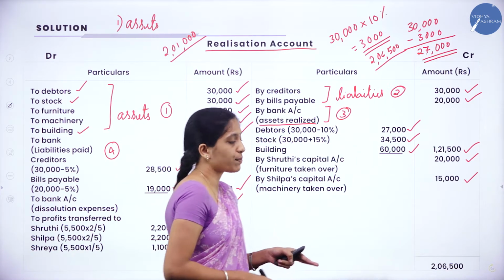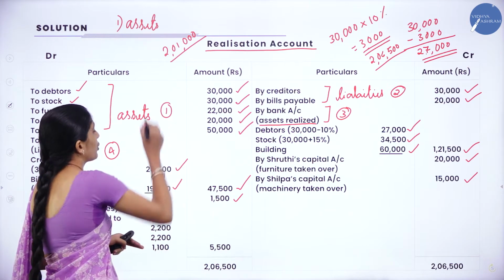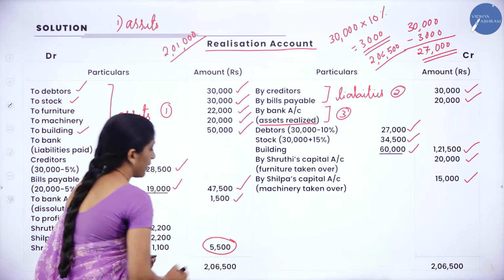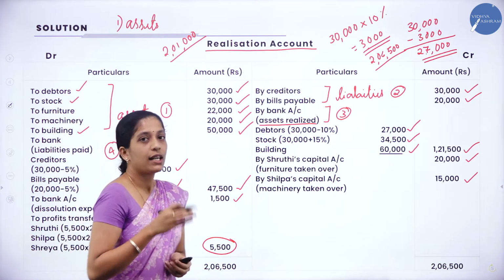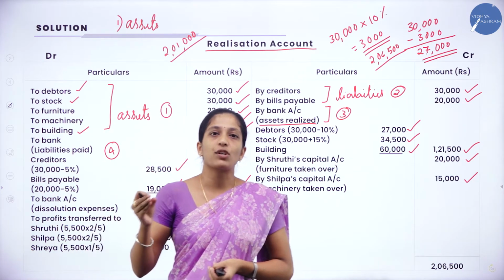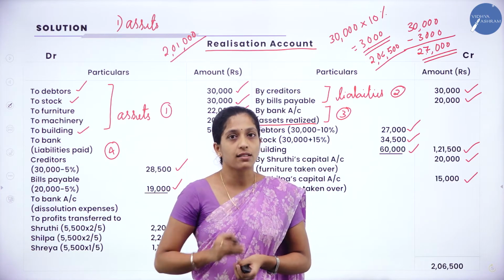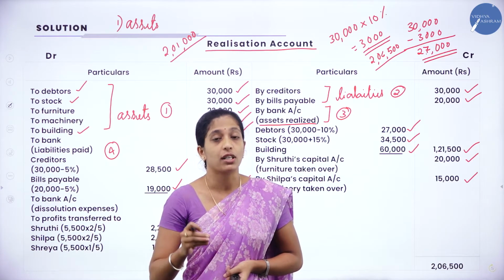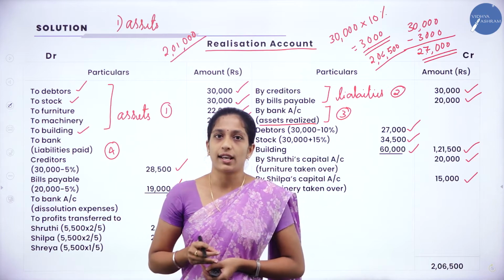Now the credit side is more. So we'll write 2,06,500 on both sides, minus 2,01,000. So we'll get 5,500. Clear? So this is the difference. Since the credit side is more, it is nothing but realization profit. Suppose the debit side was more, it is realization loss. Now the credit side is more, so it is realization profit. Now what you are going to do with that realization profit? So we will transfer it to the partners' capital accounts in their profit sharing ratio.